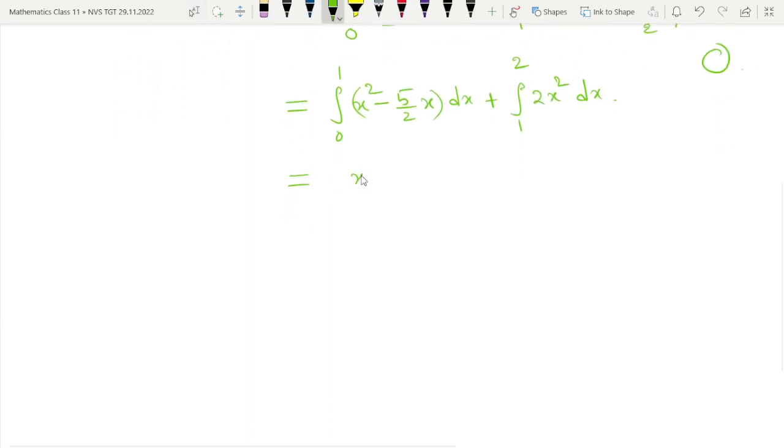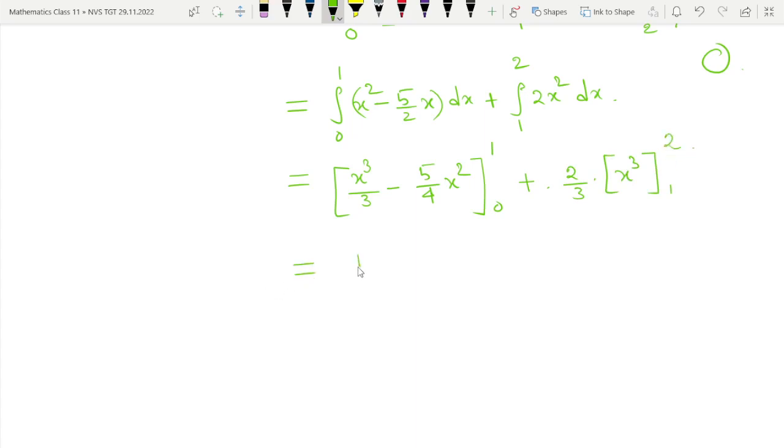So these we will get x cube by 3 minus 5 by 4 into x square. Now the limits are there. This is definite integration, so 0 to 1. Don't forget to give the limit. And this is 2 by 3 into x cube, and the limit here is 1 to 2.